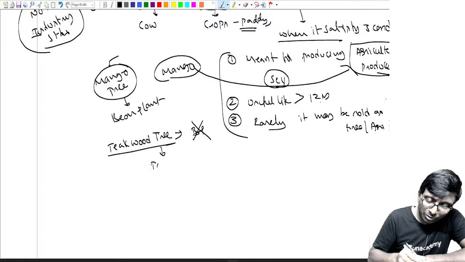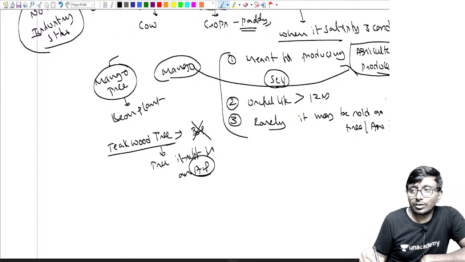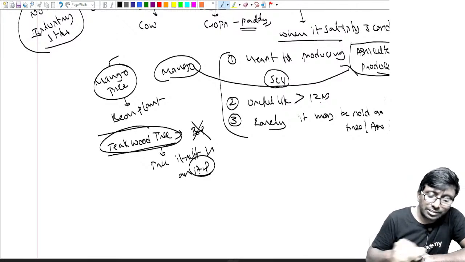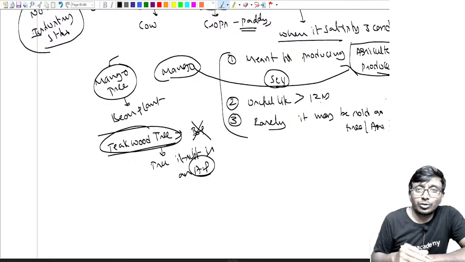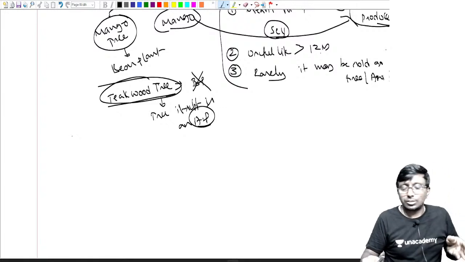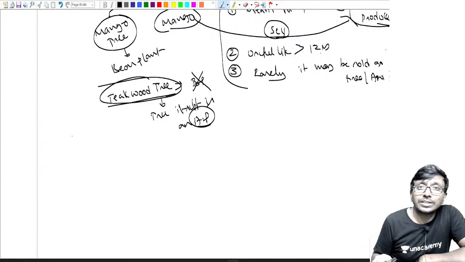Now, the tree itself is an agriculture produce. Got my point? That is the reason we say this teak tree is not a bearer plant. I hope you understand. Fine. Yes. Chalo, my dear, let's go ahead with some more points of the standard.